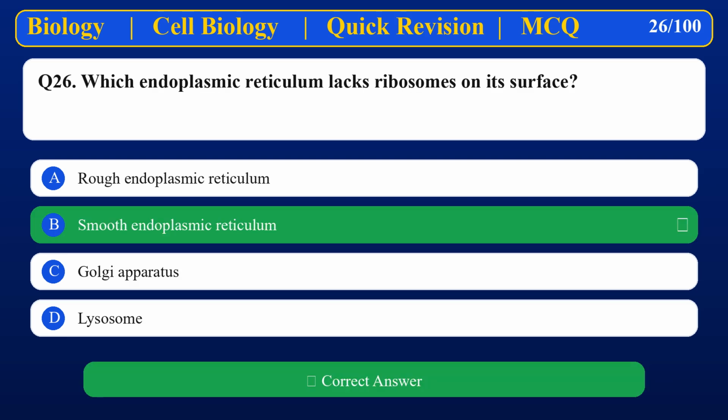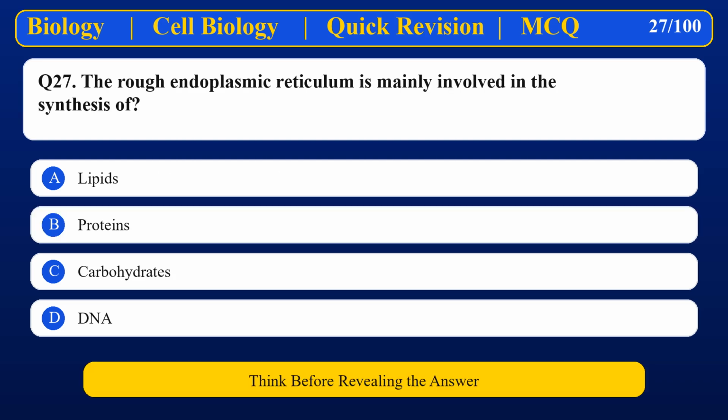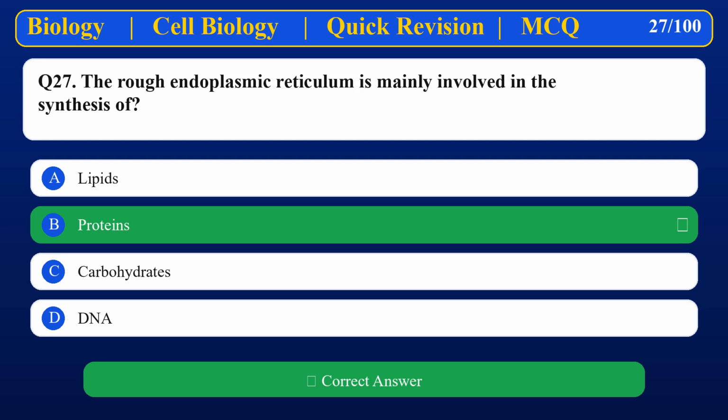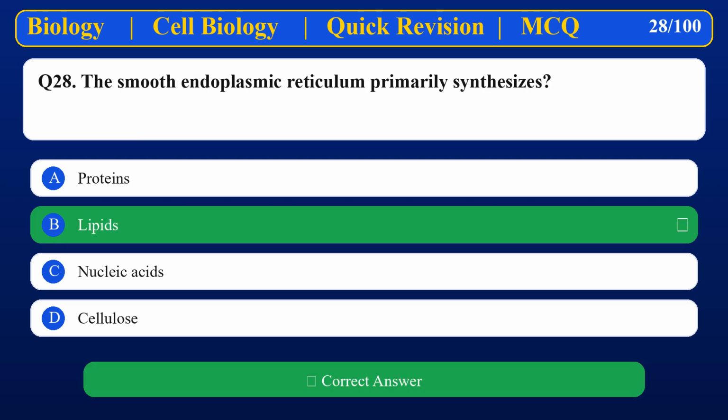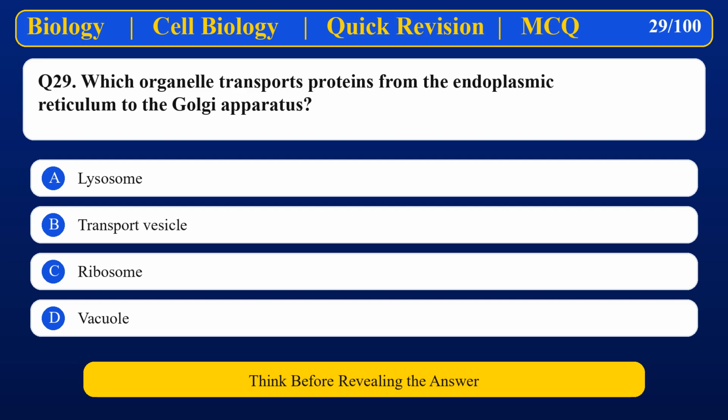Smooth endoplasmic reticulum. The rough endoplasmic reticulum is mainly involved in the synthesis of Proteins. The smooth endoplasmic reticulum primarily synthesizes Lipids. Which organelle transports proteins from the endoplasmic reticulum to the Golgi apparatus?